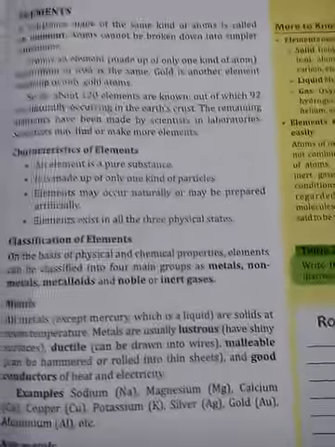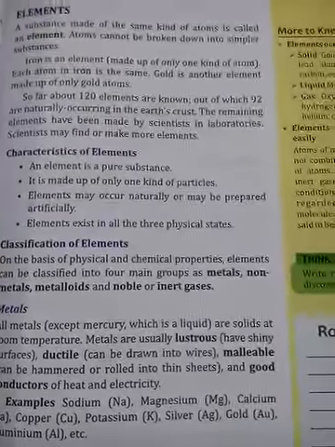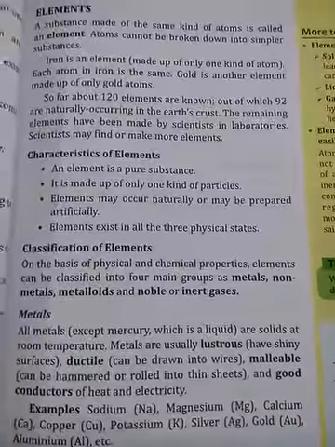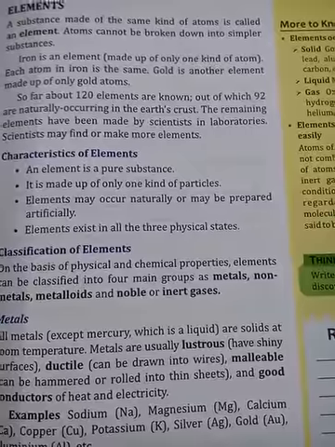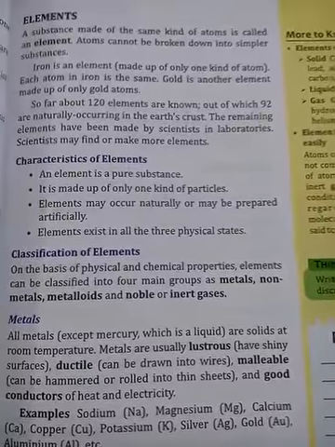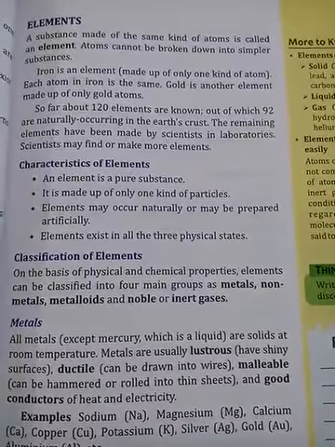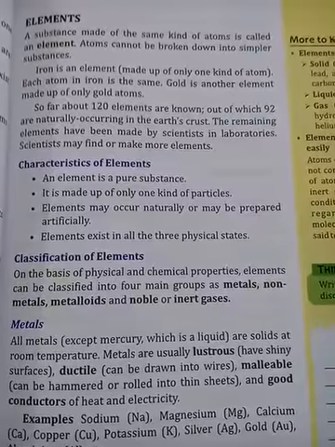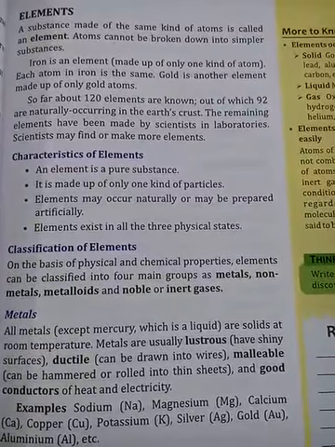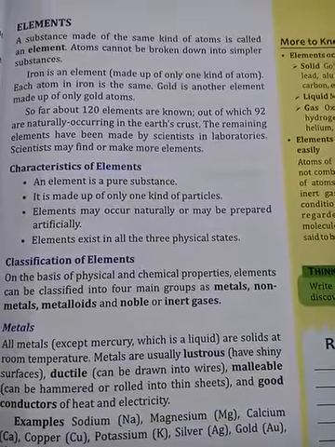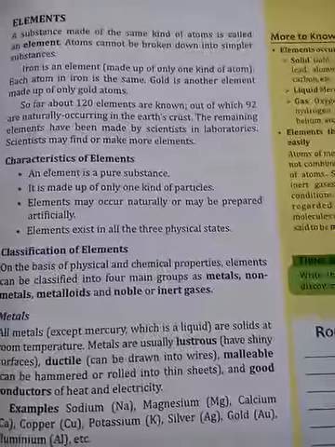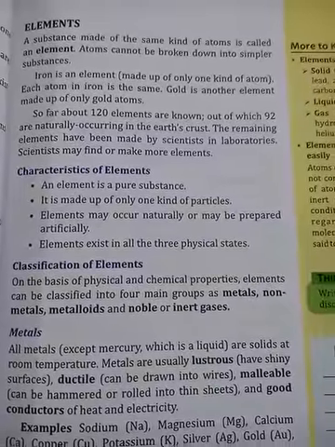How can elements be classified? On the basis of physical and chemical properties, elements can be classified into four main groups. What are the four main groups? Metals, non-metals, metalloids, and noble or inert gases. So elements can be classified into four groups: metals, non-metals, metalloids, and noble or inert gases.